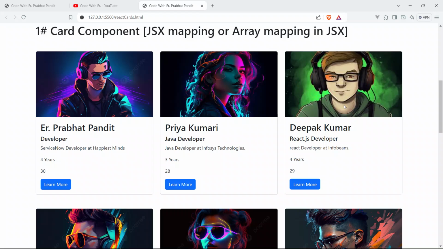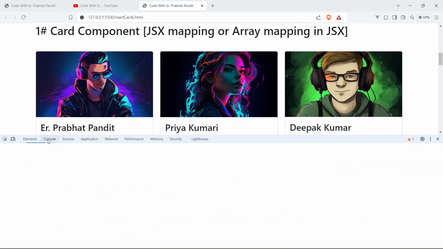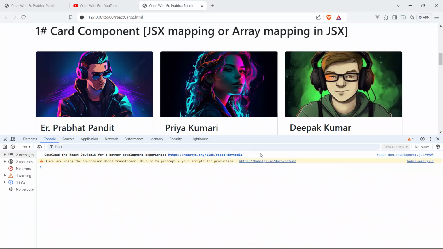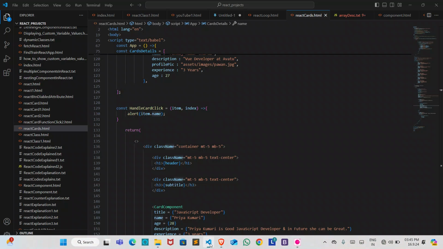Now click anywhere on these cards. So we are not getting the alert. Why? What is the issue, guys? We are not getting the alert, although there is no error at all in the console. But why are we not getting the alert?